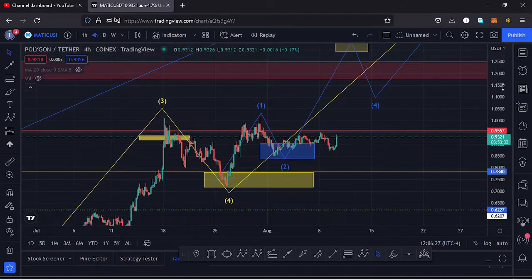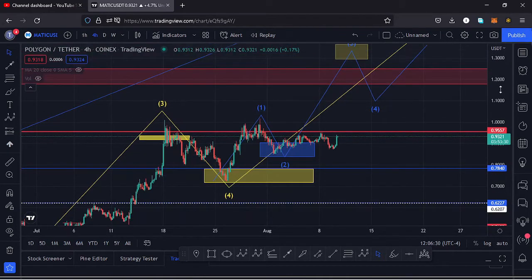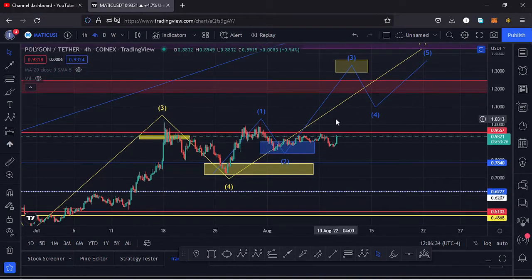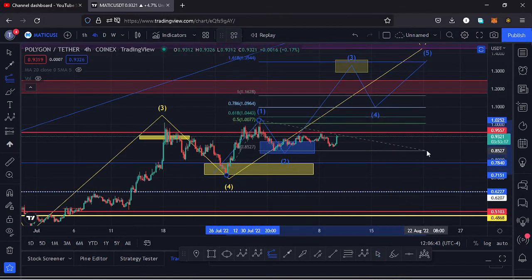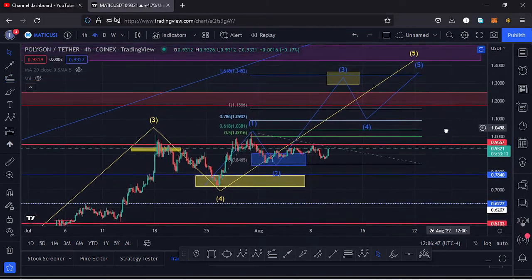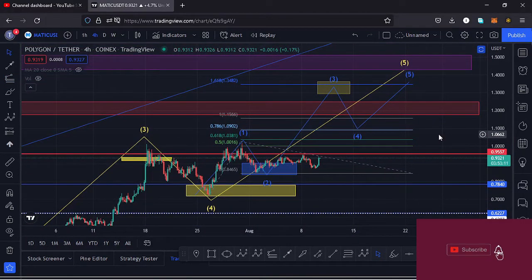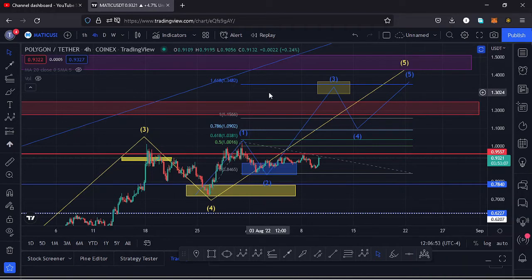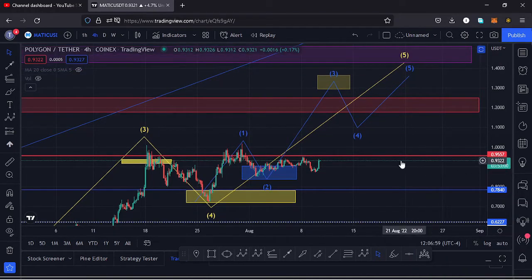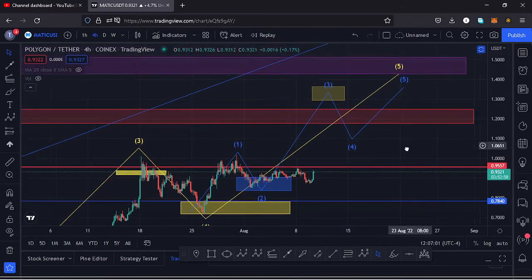So assuming that we have seen the low for that wave 2 to the lower side, we can sketch out a target area for that third wave to the upper side using trend-based Fibonaccis, connecting that low down there to the high of the wave 1, then dragging the fibs, we should get a target area at around the Fib level 1.618, that is at around the $1.3482 mark.